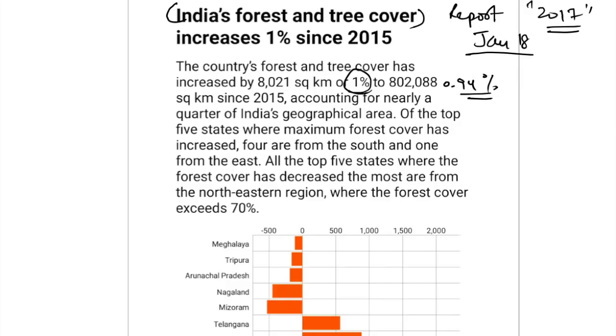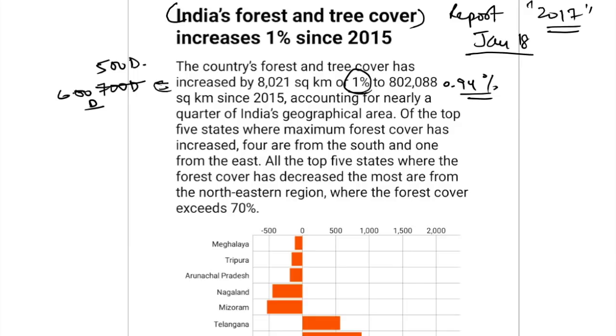Number two, a very important thing to understand here: almost 500 districts were analyzed in the year 2015, but this year 600 some districts, let's take 600 districts, have been analyzed. So because 100 more districts have been analyzed, forest and tree cover was expected to increase.